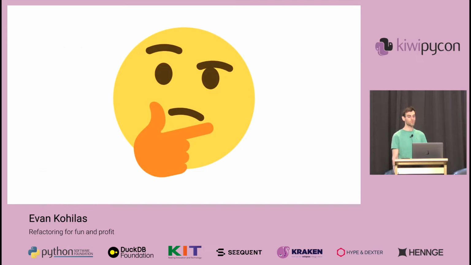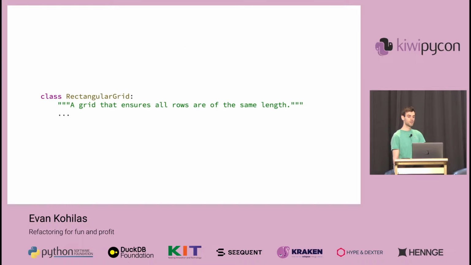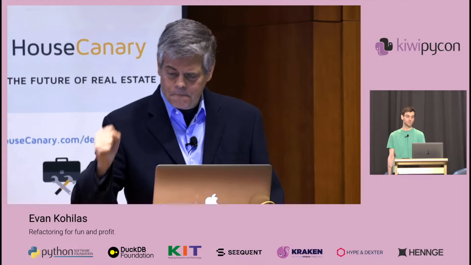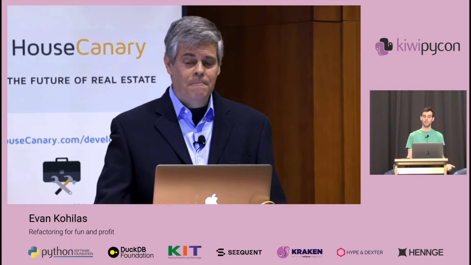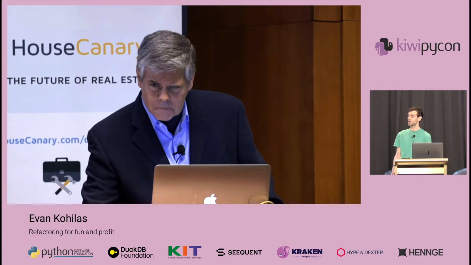Or maybe what we should really do is ask ourselves, do we really need this? Maybe it would be better to just instead create a grid class that ensures that all rows are of the same width. Or maybe we should ask ourselves if there's a better way and to just remove the need for this entirely and instead just deal with the issue when it happens.